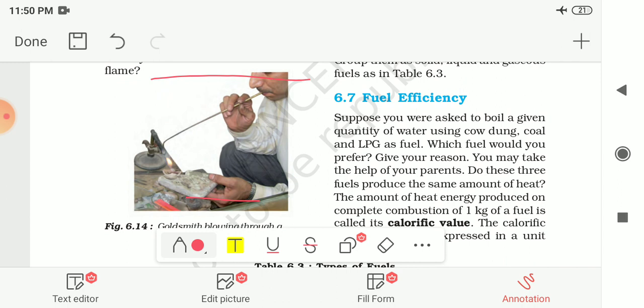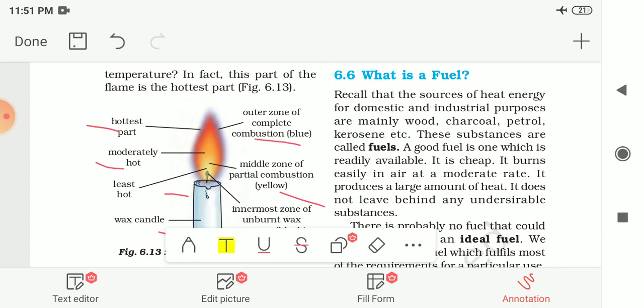Now the next one is, what is a fuel? What is the ideal fuel, and which fuel can we choose for various purposes? So let me see what is a fuel.